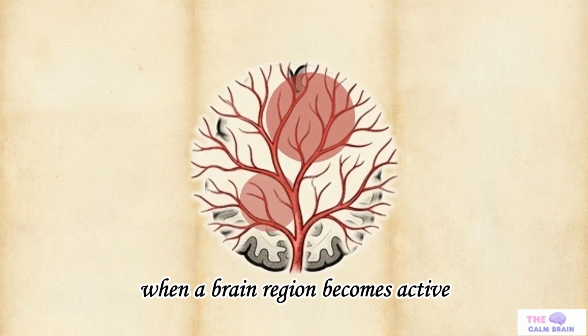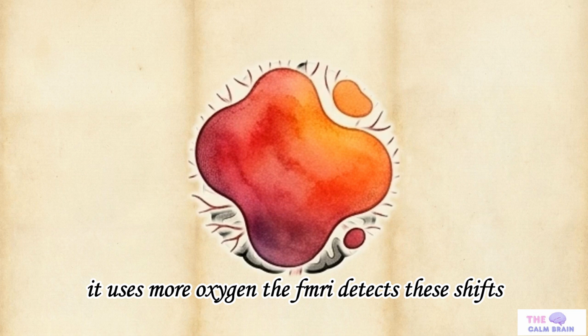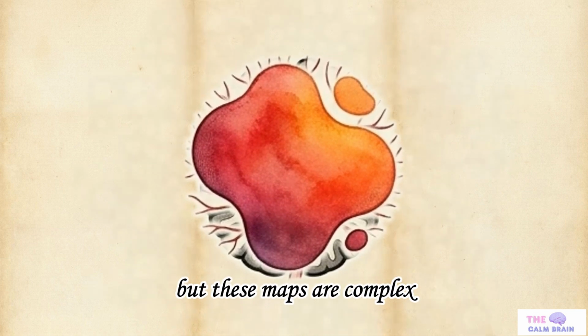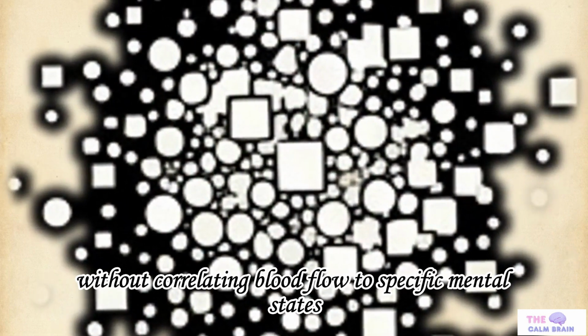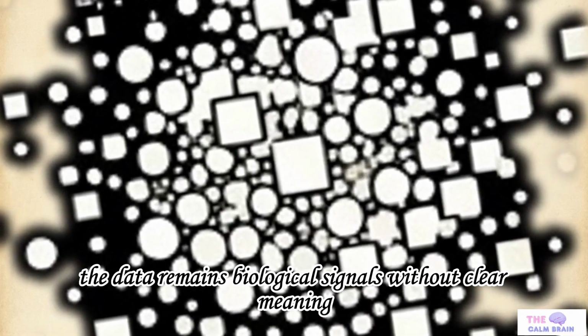When a brain region becomes active, it uses more oxygen. The fMRI detects these shifts, creating a visual map of neural activity. But these maps are complex. Without correlating blood flow to specific mental states, the data remains biological signals without clear meaning.